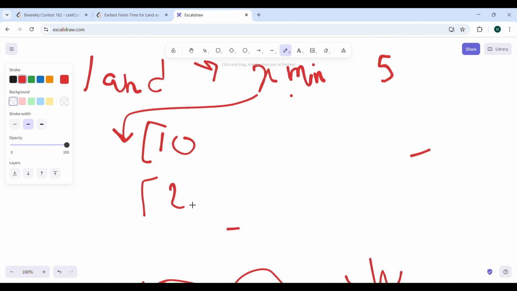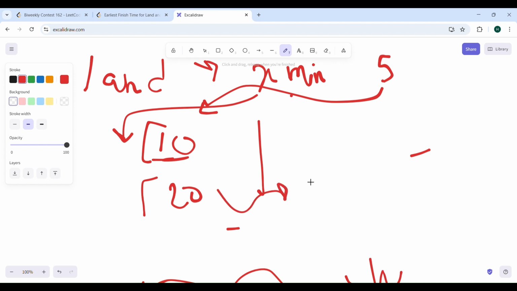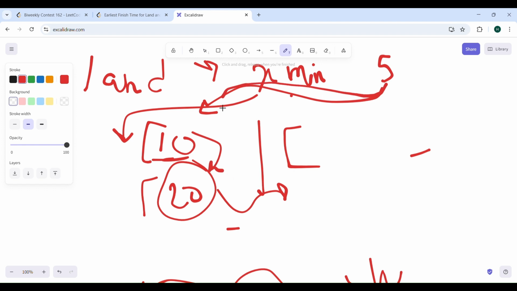So what will the finish time be? It will be 10 plus 20, not 20. You finished at 5, you came to this water ride, you sat for a moment, the gate opened at the 10th minute, and now it will take 20 more minutes, so the finish time will be 30, right?